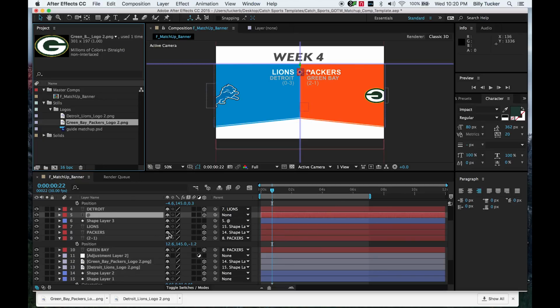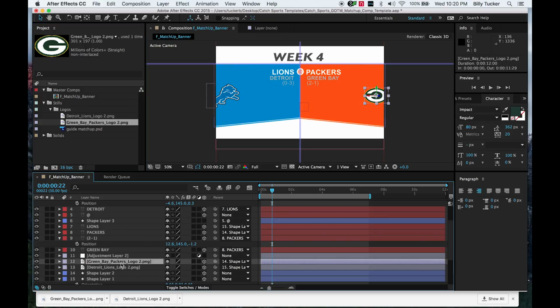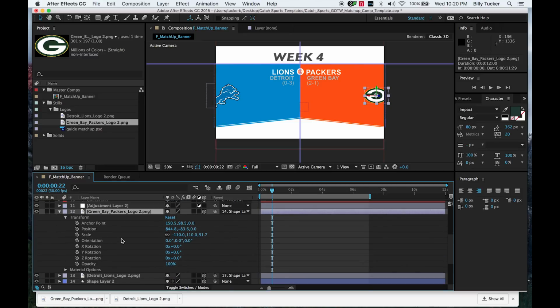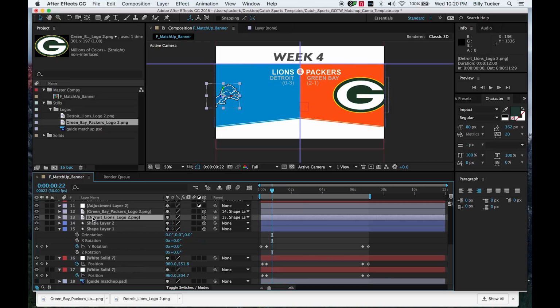Let's manipulate these. Let's get these up to size. We find these layers in our project. We transform them. First thing we want to do is X orientation. A 180 should do the trick. And it's upside down. Not good. Let's go back to 0. Let's go to Y. There we go. Scale it up. Let's move it over. Great. Collapse. Detroit Lions.